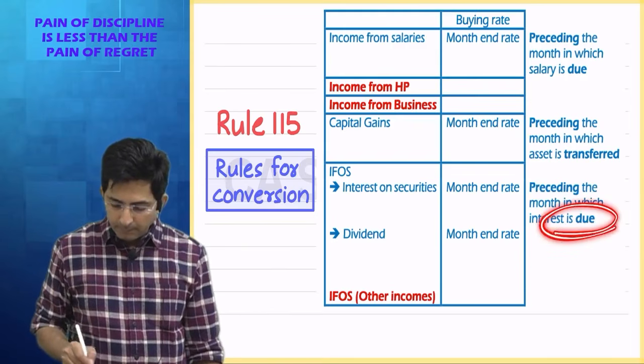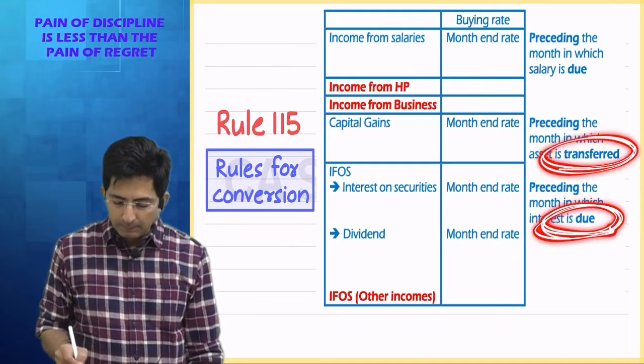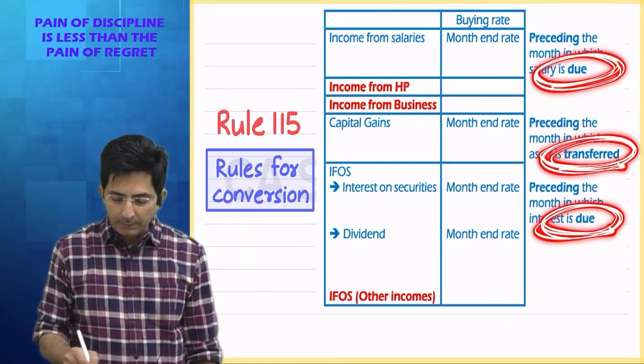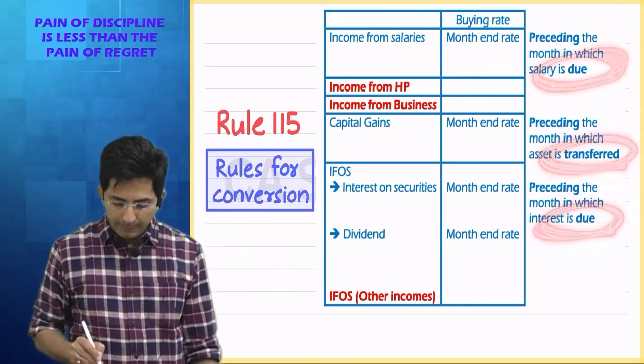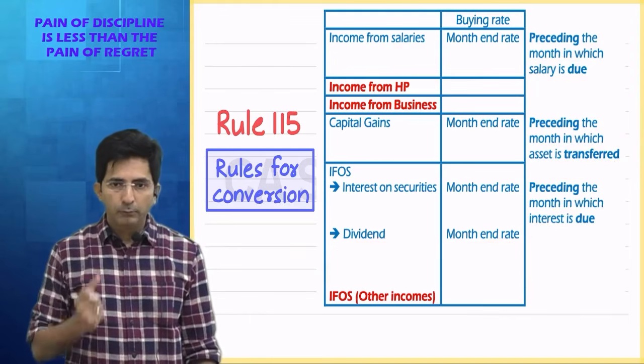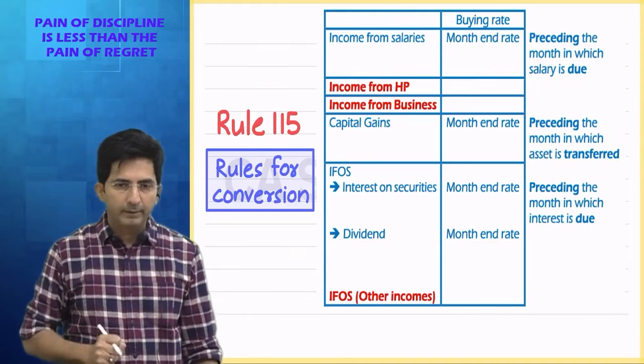Preceding the month when interest is due. And for capital gains, preceding the month when the asset is transferred. And for salary, preceding the month when the salary was due. Then, tell me for dividend, again there is month end rate. But which month will be taken as base for dividend?